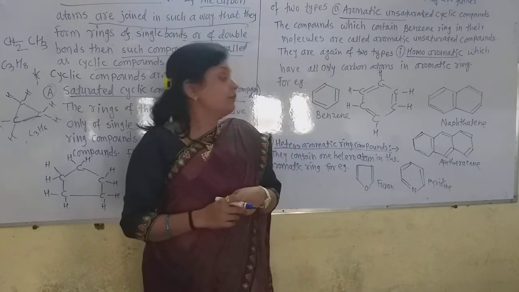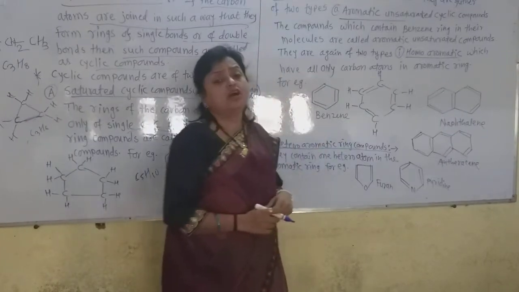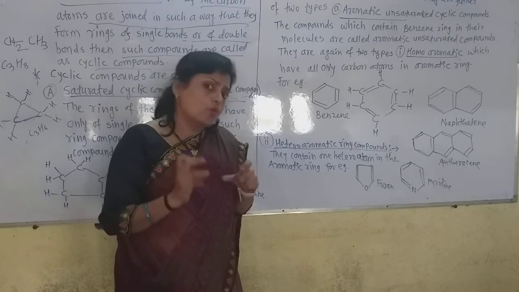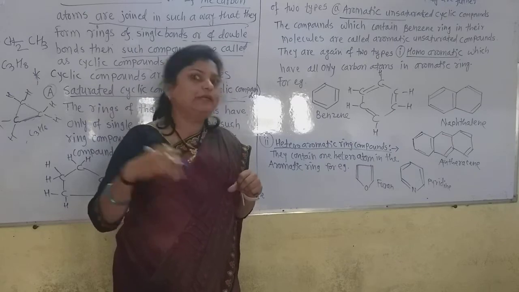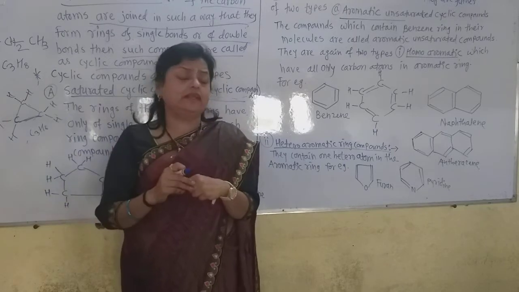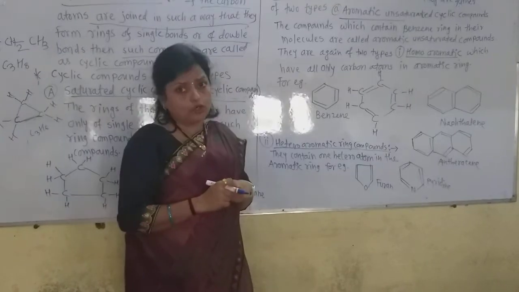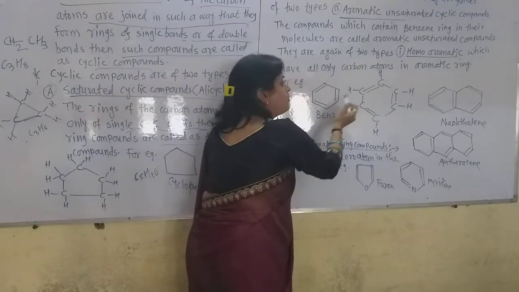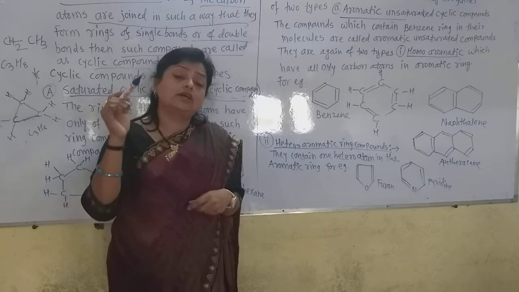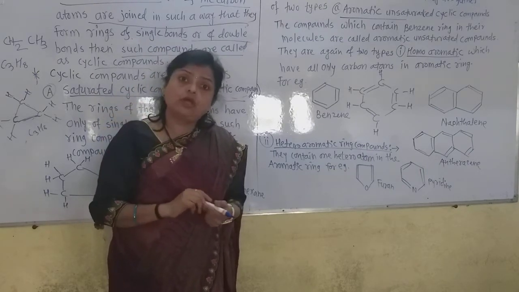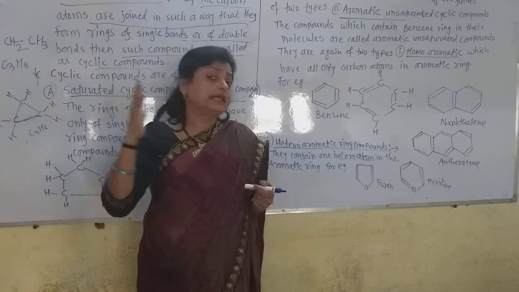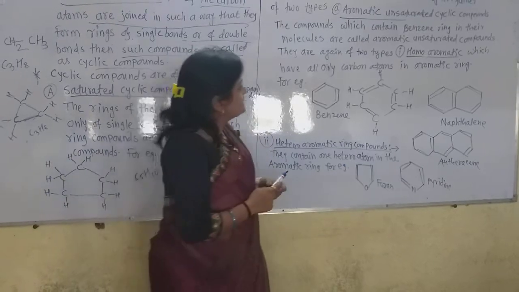Benzene is the simplest homoaromatic cyclic compound. Why is it called homo? Homo means same, hetero means different, remember that. Homo means similar, hetero means different. Now what is similar here? In homocyclic aromatic compounds, the rings are of only carbon atoms. And why are they aromatic? Because an aromatic compound contains at least one benzene ring in its molecule. They resemble benzene; resemble means similar.